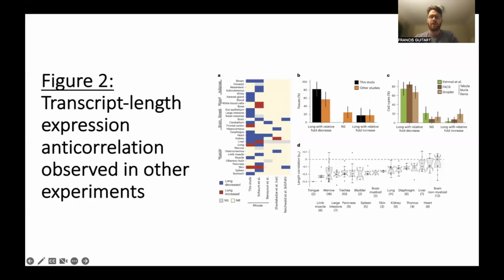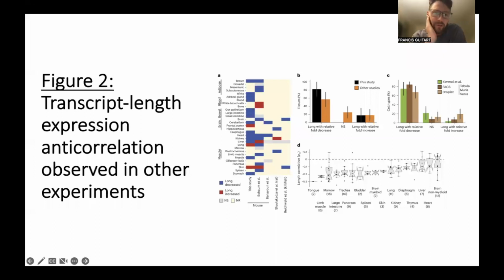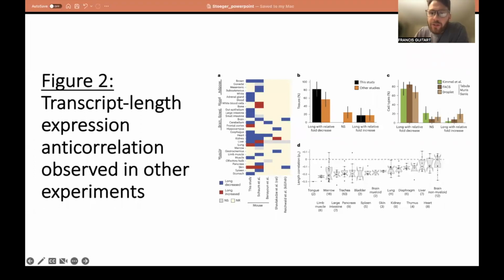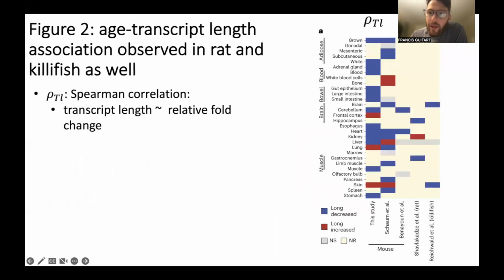Okay, here we have figure 2 of the Stoeger et al. paper, where they wanted to see if the general trend that they were finding of this inverse correlation between transcript length and expression with age could be observed in other projects and other experiments. So I'm going to start with the first panel, panel A.